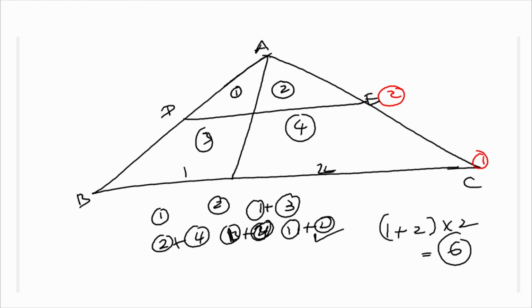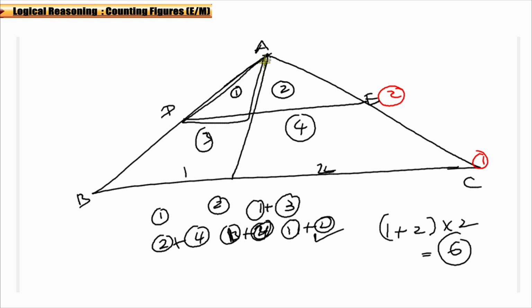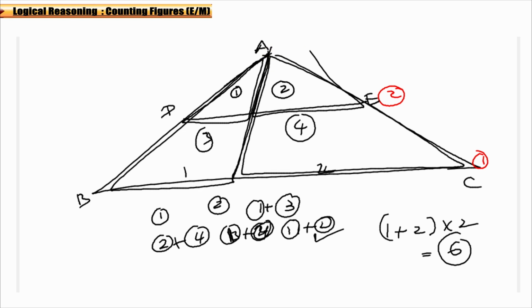Okay. Any other triangle here? When you consider the whole triangle, that is 1 plus 2 plus 3 plus 4, it gives us the other triangle. When you count, this is 1, this is 2, this one is 3, this is 4, correct?